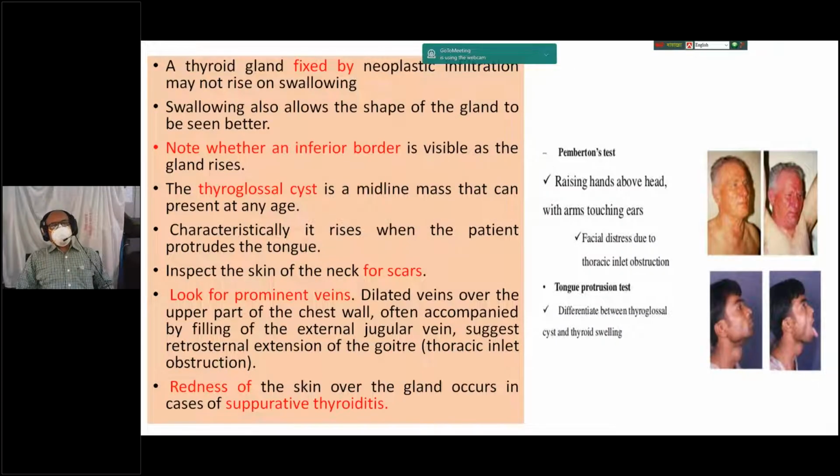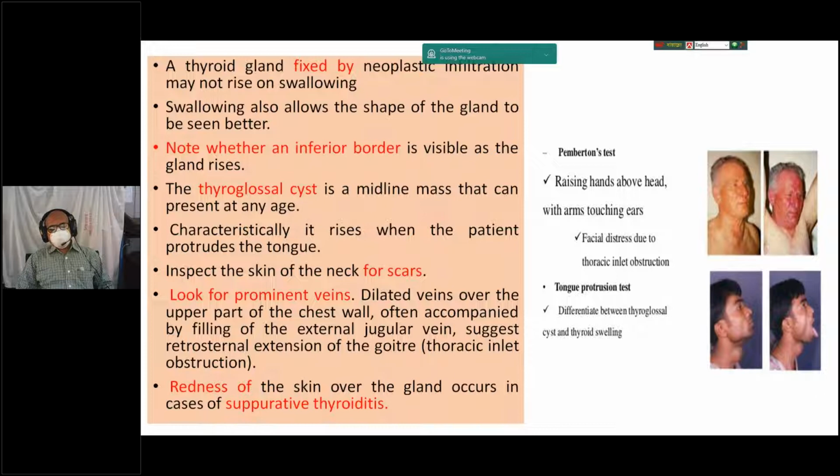A thyroid gland is usually mobile, but if fixed by neoplastic infiltration it may not rise on swallowing. And note whether the inferior border is visible or not. A patient having a thyroglossal cyst has a midline mass which can present at any age, and characteristically it rises when the patient protrudes the tongue.